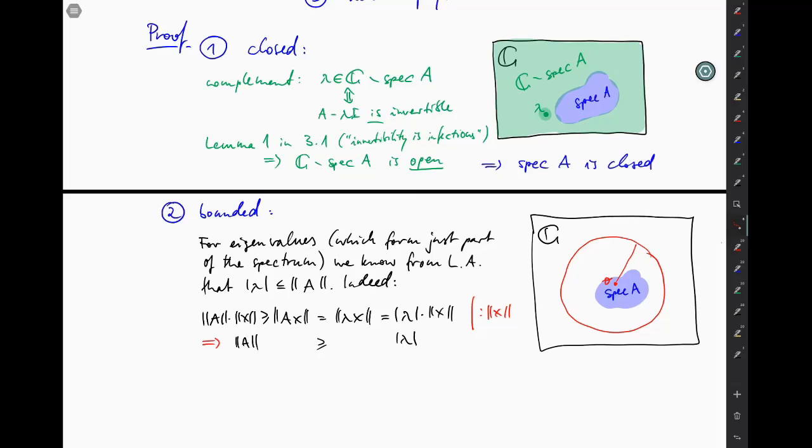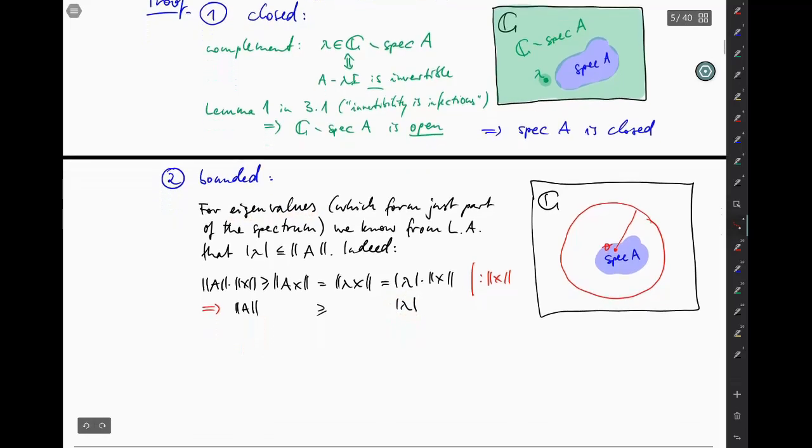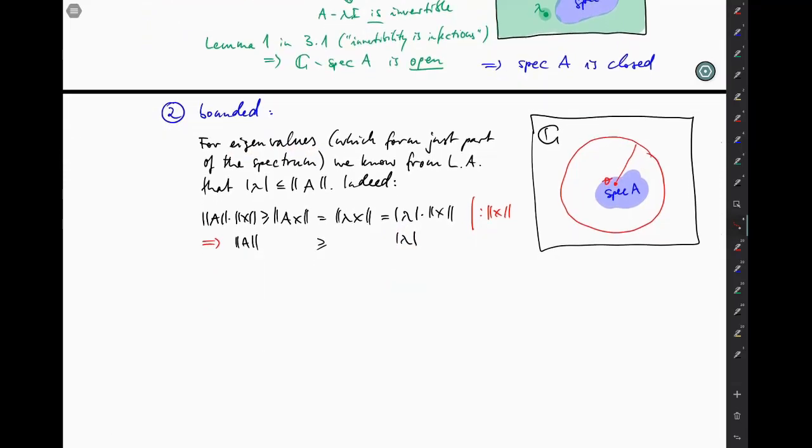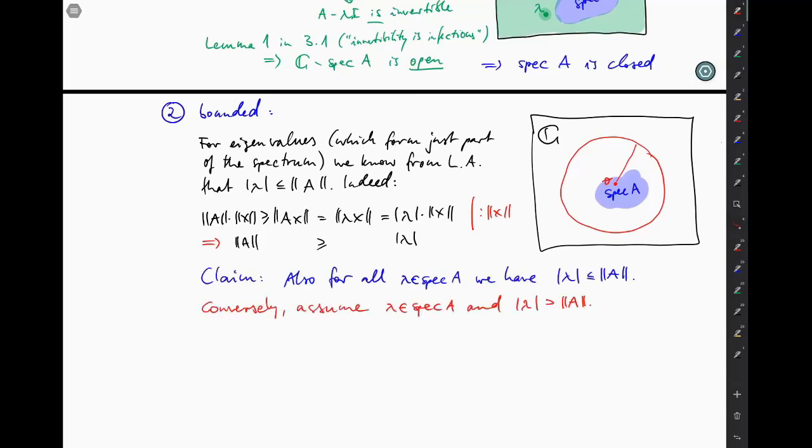Okay, but that was just for eigenvalues. Now let's see whether we can bound the rest of the spectrum also by norm of A. Let's try. And let's assume that the converse is true. Then let's rewrite our operator A minus lambda I a little bit, and let's aim for something that looks like identity minus a little operator. So we have to get that minus lambda out of the way.